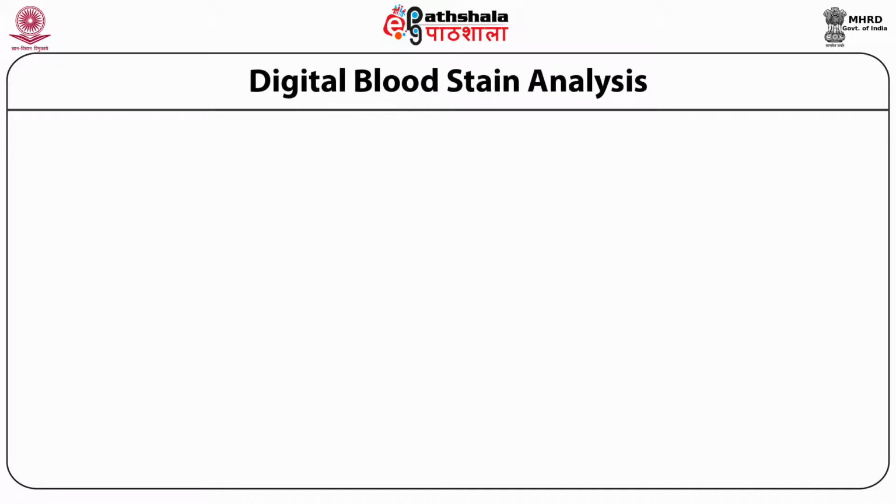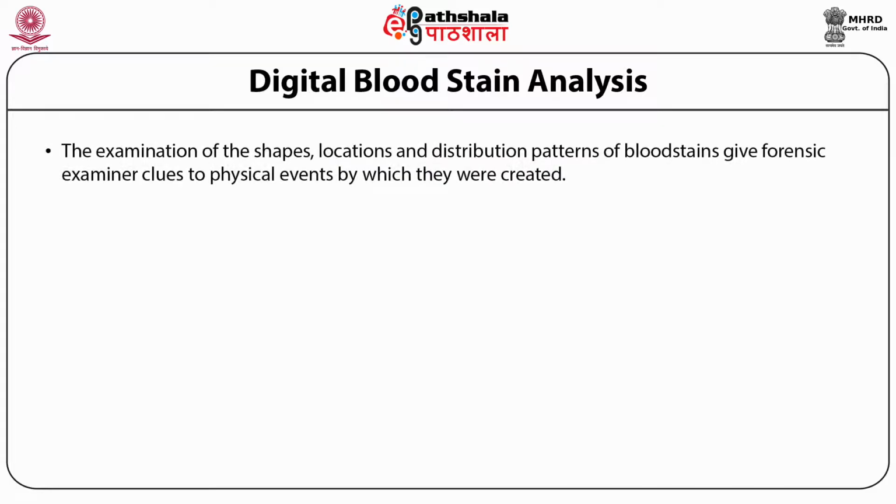Digital blood stain analysis. In this process, the examination of the shapes, locations, and distribution patterns of the blood stains gives forensic examiners clues to physical events by which they were created.